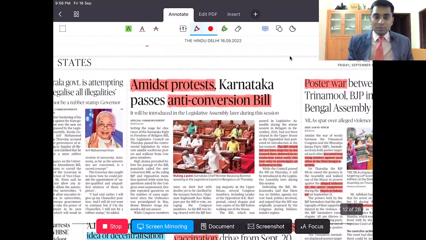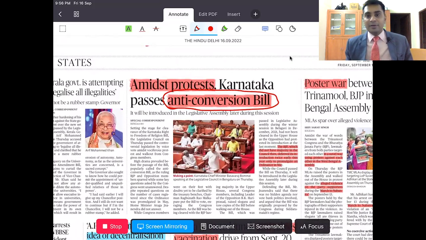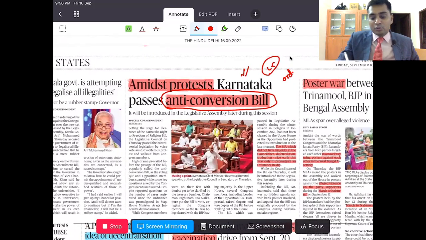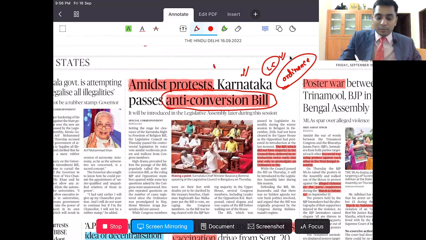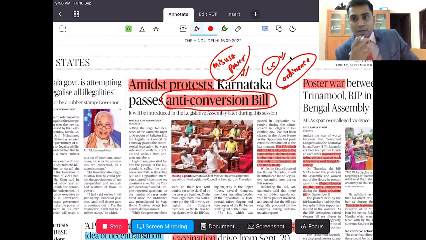Now, this one, the anti-conversion bill. Despite having no majority in the legislative council in Karnataka, they passed an ordinance initially. Now, use of an ordinance just to overcome the lack of majority is misuse of power. You can use this under misuse of power, where the Karnataka government has used the ordinance route to pass laws, even though they do not have the majority inside the legislative council.